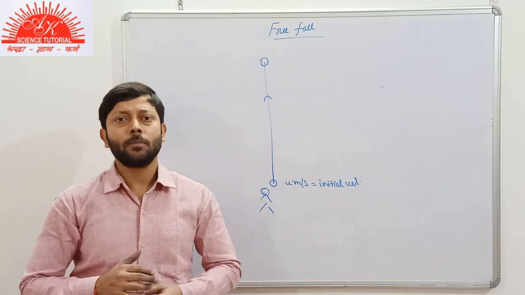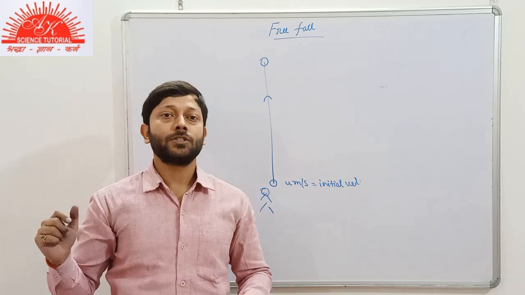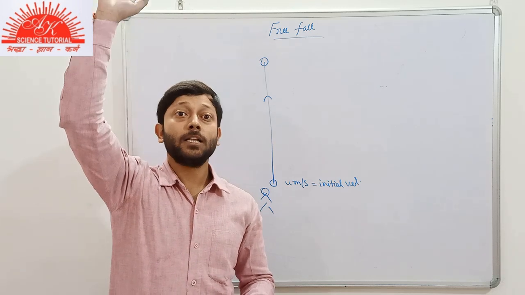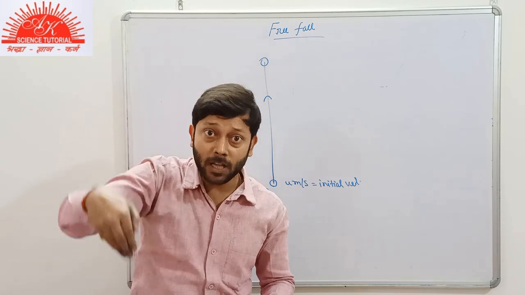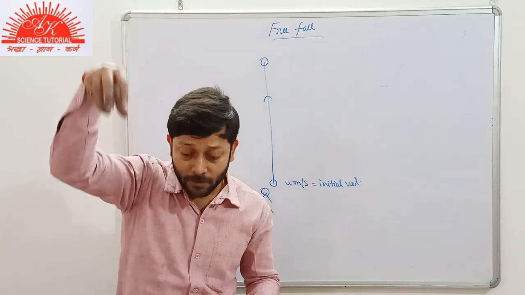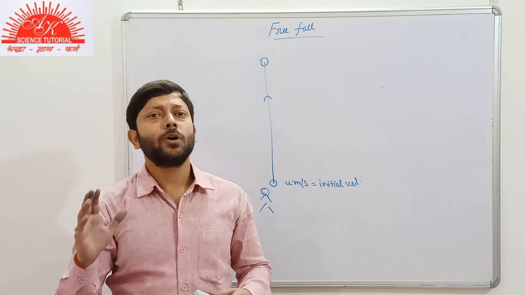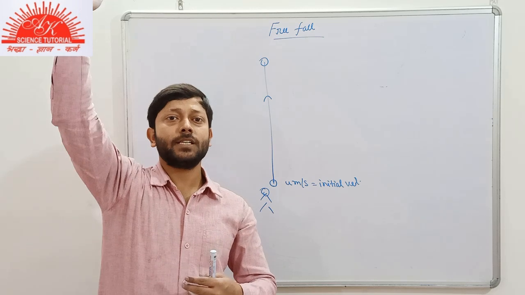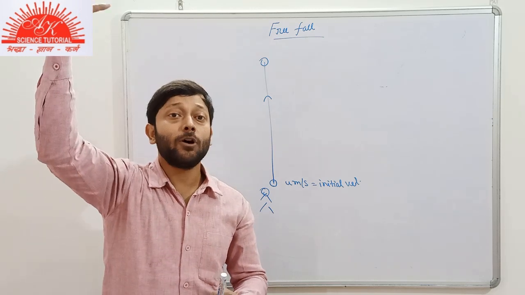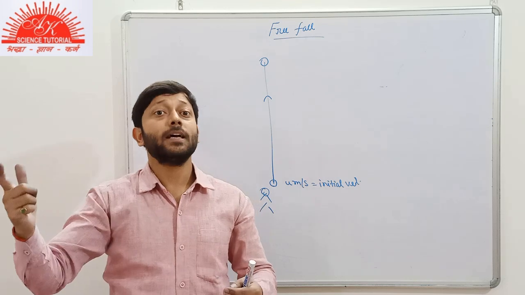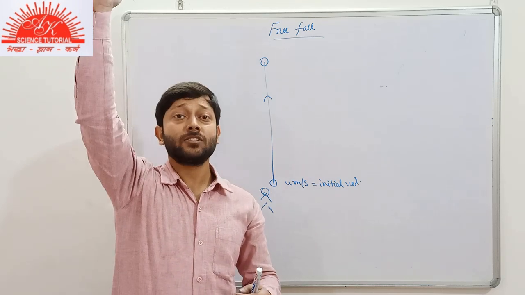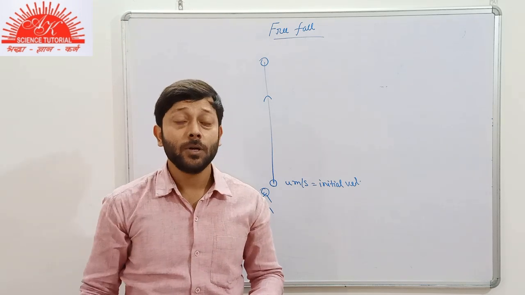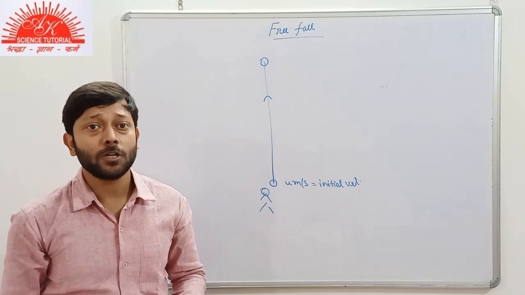We'll take a very common example. You throw a ball in vertically upward direction. What do you notice? After reaching a certain maximum height, the body again comes in downward direction. Why so? Because as the body ascends, its height increases and the speed of the ball decreases. After some time, at a certain height, the body comes to rest. The speed of the body becomes zero, because negative acceleration is being produced in the body.